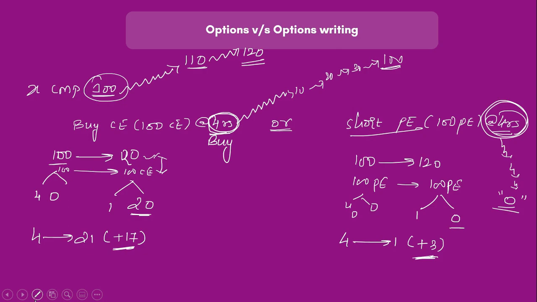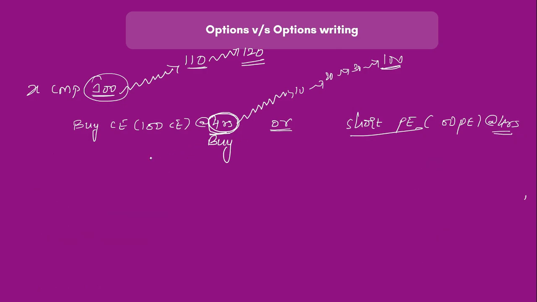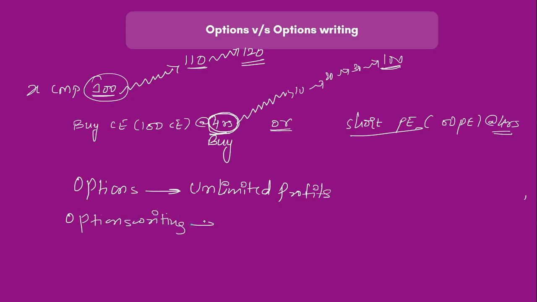So if I have to summarize, I can say that option buying has unlimited profit probability, right? Unlimited profits, because 4 can become 10, 20, 30 or anything. Whereas option writing has limited profits. Now this is our first difference.